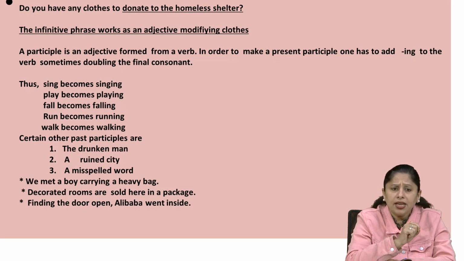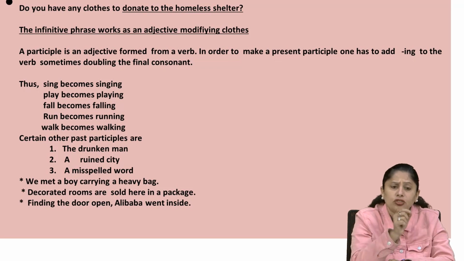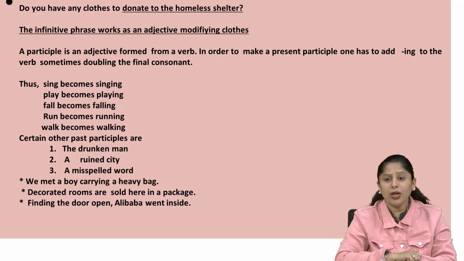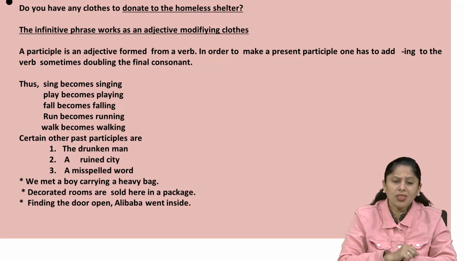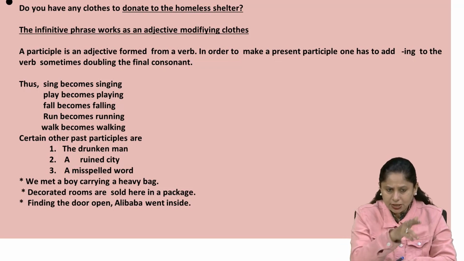Then sometimes there is a word which shows the doubling of the final consonant. Sing becomes singing, play becomes playing, fall becomes falling, run becomes running, walk becomes walking, stop becomes stopping. So here it is clearly shown that to make the present participle one has to add ing. Certain other past participles we had already discussed, so we do not want to repeat it. And let's go for the examples which are written with the asterisks.